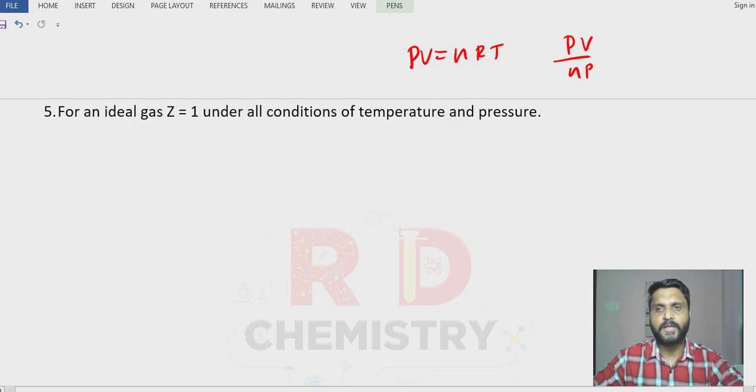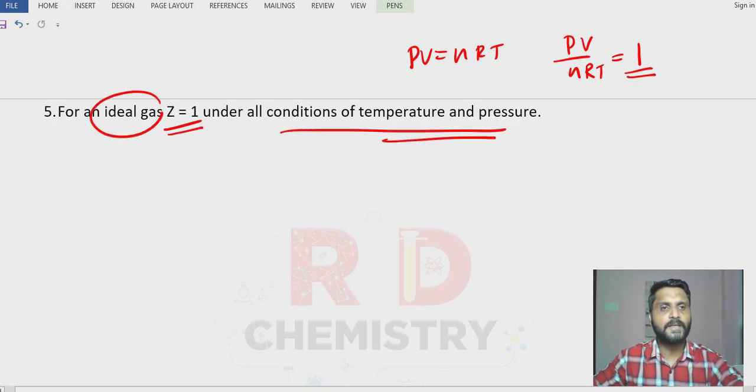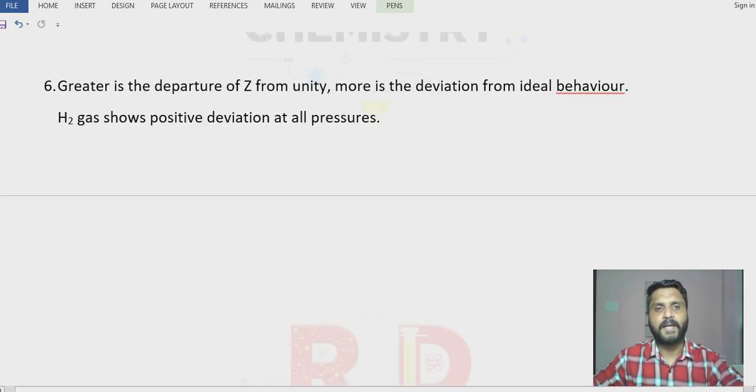When they are equal to each other, then the ratio is always equal to 1. And therefore Z = 1 for all conditions of temperature and pressure, and is only for the ideal gas, not for the real gases. For real gases, Z is far away from unity. Unity means 1. So the greater the departure of Z from unity, the more is the deviation from ideal behavior.